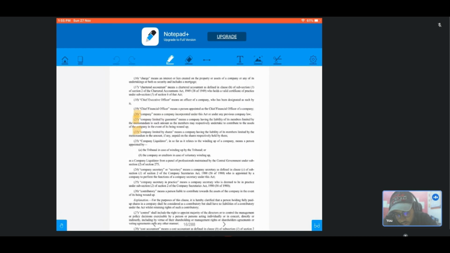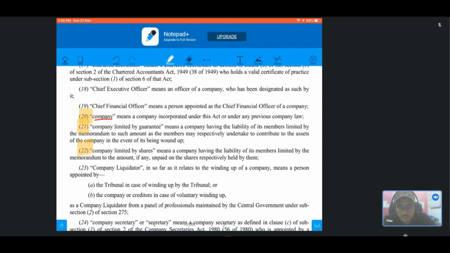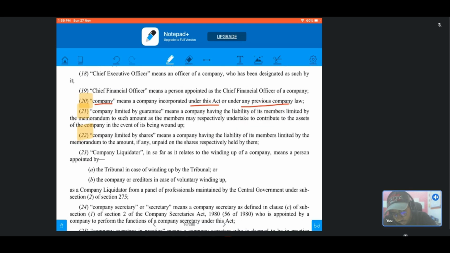Subsection 20 defines the company. We already know that company means a company incorporated under this Act or under any previous law. There was nothing much to discuss in this subsection. Next, we have the definition of the company limited by guarantee.